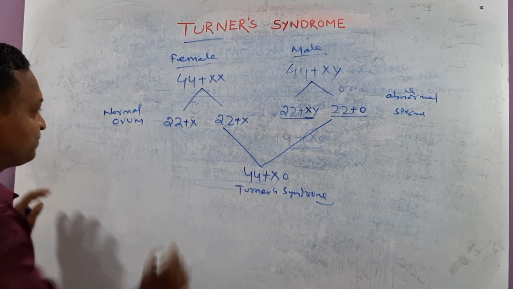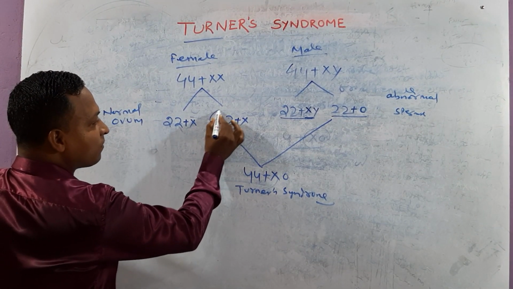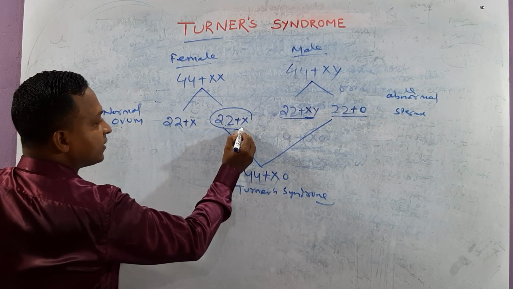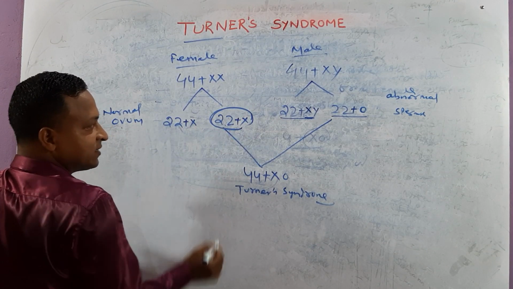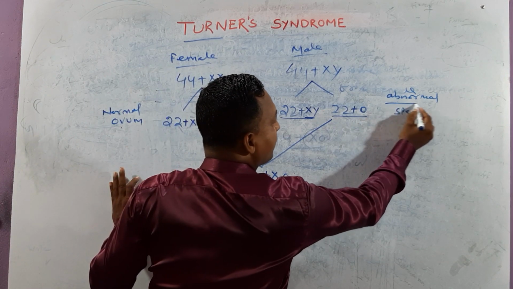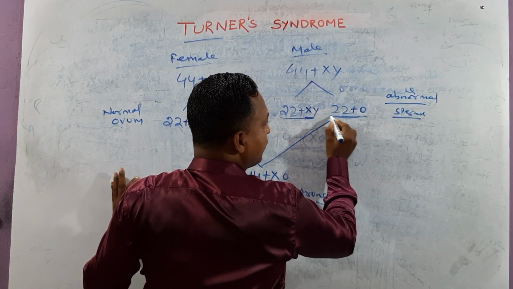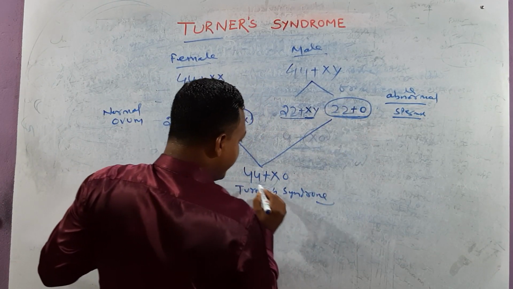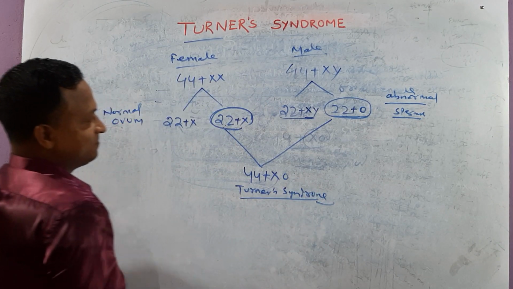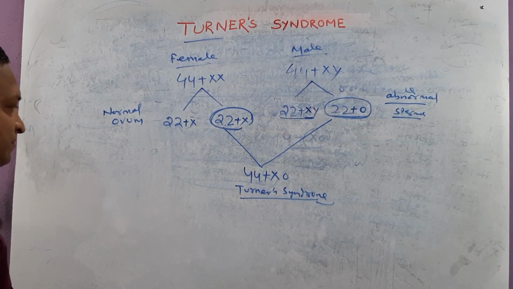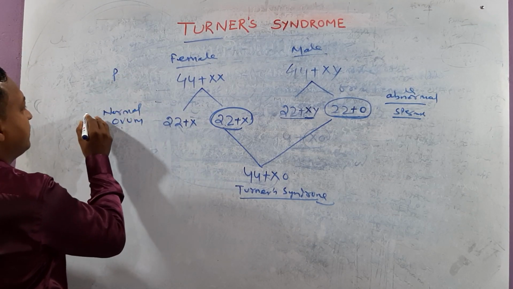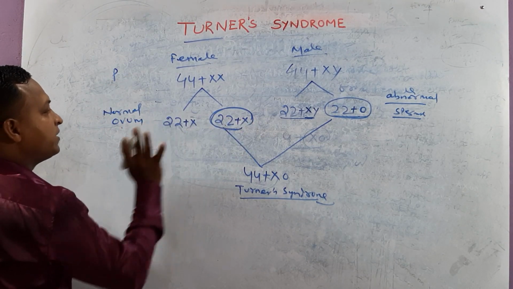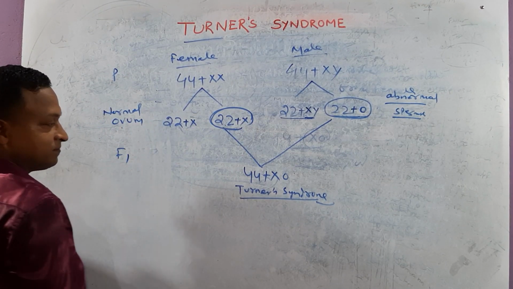I can write. When a normal ovum, that is 22 plus X, combines with an abnormal sperm, that is 22 plus 0, then it produces Turner syndrome. This is the parent, this is the ovum and sperm, meaning gametes, and this is F1.